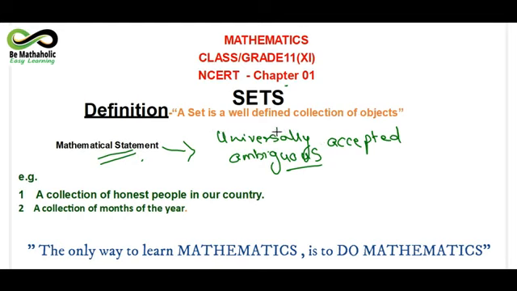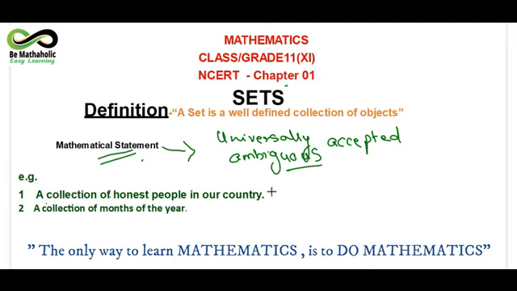Now what do you mean by well-defined? Well-defined means, here I'll explain it through two examples. For this I have taken two statements. Statement 1 says, a collection of honest people in our country.